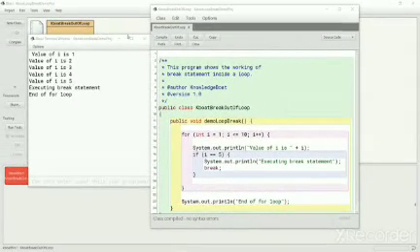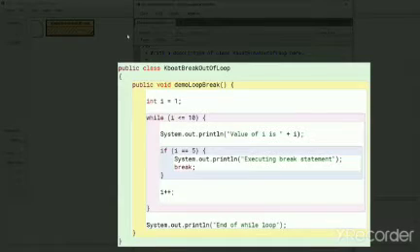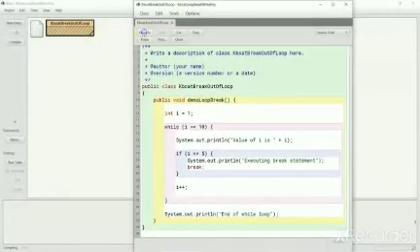We can use break statement with all of Java's loop, not just for loop. Here is the while version of the program with break statement. Let me execute it.